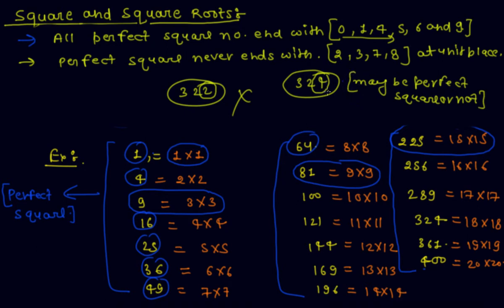But if you see the table, then 324 is the perfect square of 18. But if 2, 3, 7 or 8 is present at the unit place, then the number is never a perfect square.